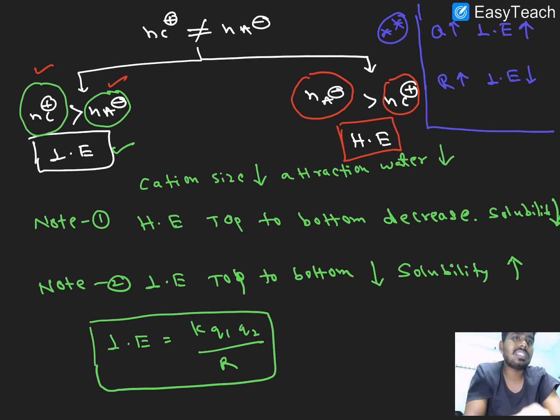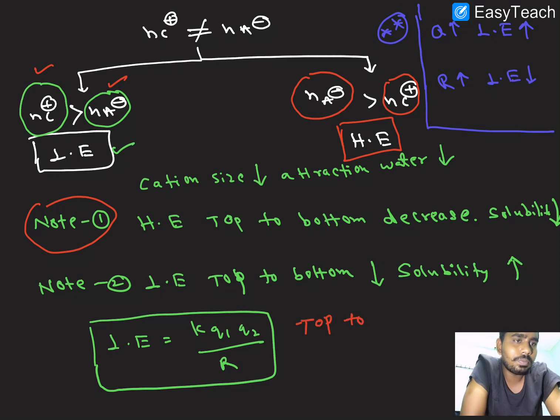For small size anions, we decide based on lattice enthalpy. I hope it is clear till now, right? The first note point: generally in the periodic table, from top to bottom, what happens to the hydration energy? The hydration energy decreases from top to bottom. Once hydration energy decreases, the attraction of water molecules decreases, and the solubility also decreases.